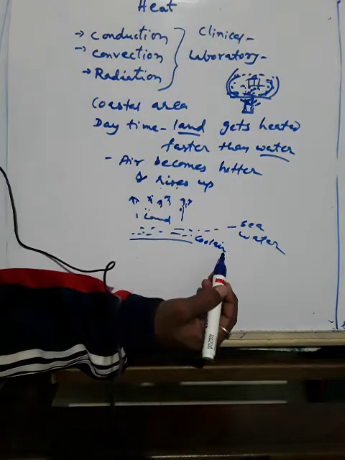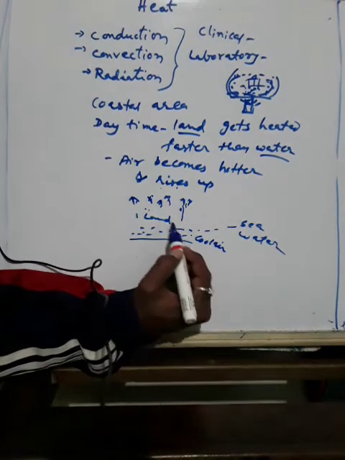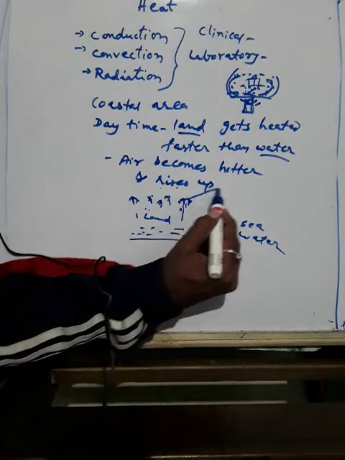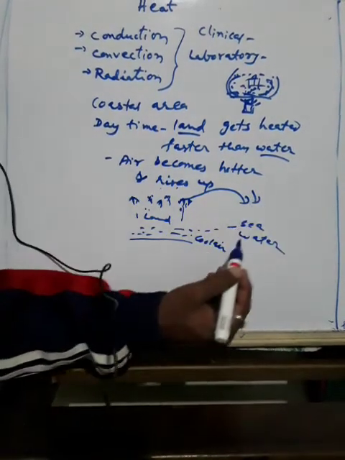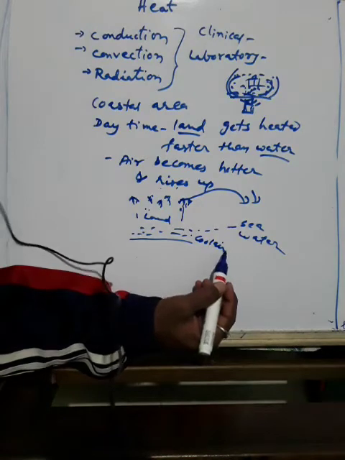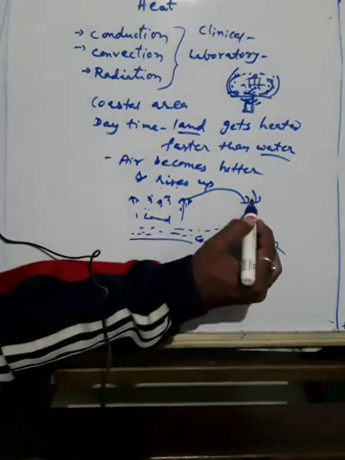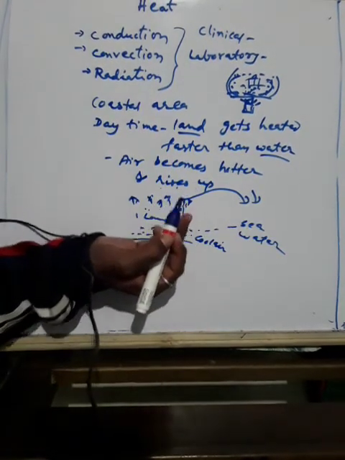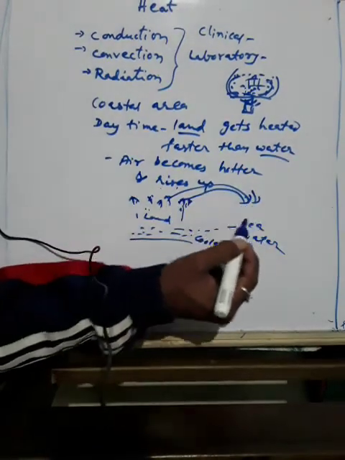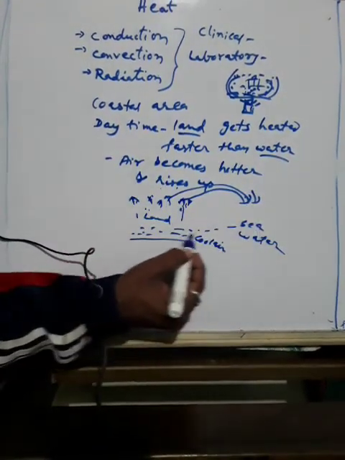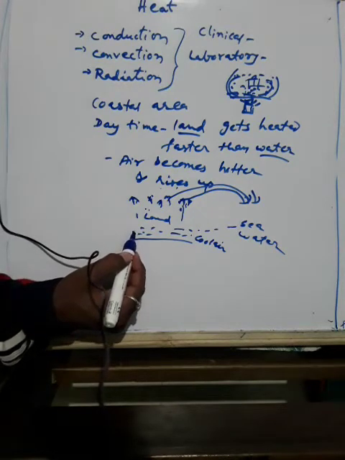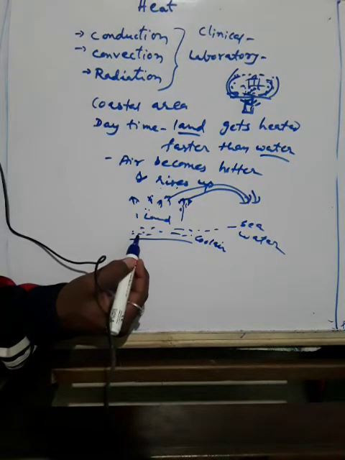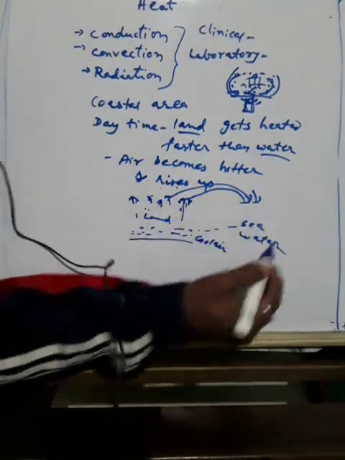The warm air from the land moves towards the sea. Again, this warm air will move towards the sea. To complete the cycle: the warm air from the land rises up and moves towards the sea, and the cool air from the sea comes towards the land which is hot. This way the air completes the cycle.